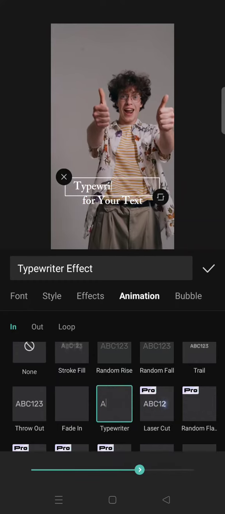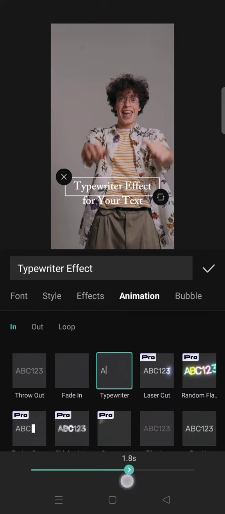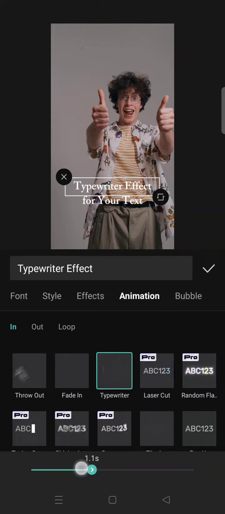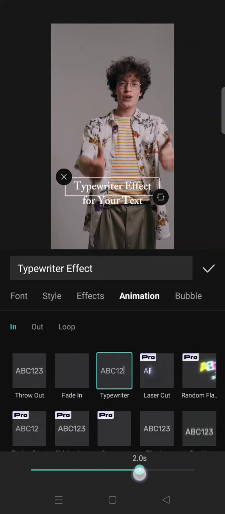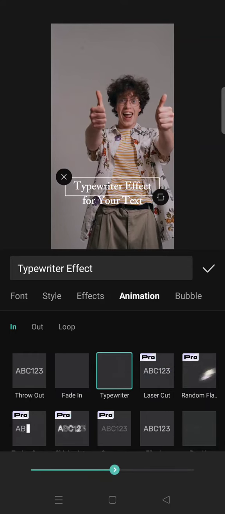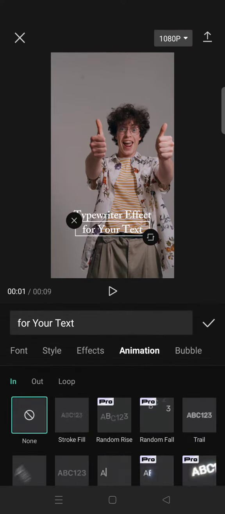Click on that, and after that you can adjust the speed like this. This is how to make it faster, and swipe right to make it slower. Okay, like that, and apply this animation for both tags.